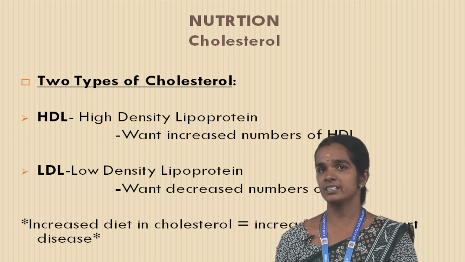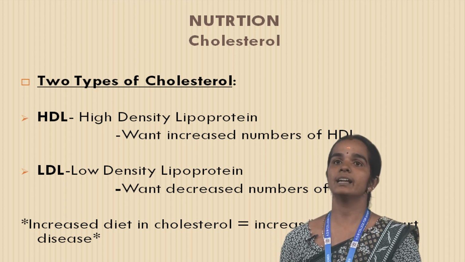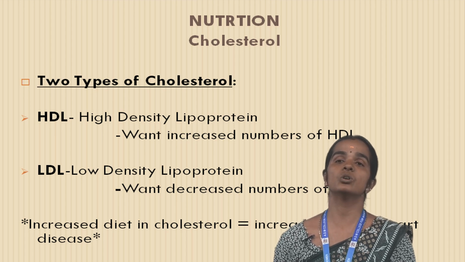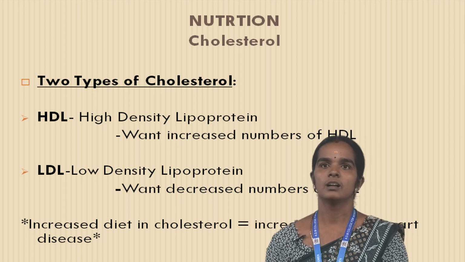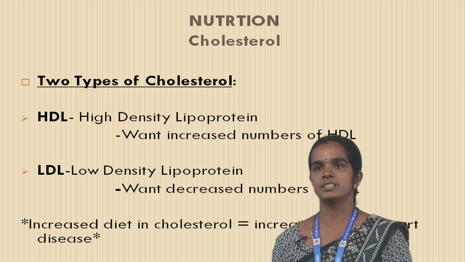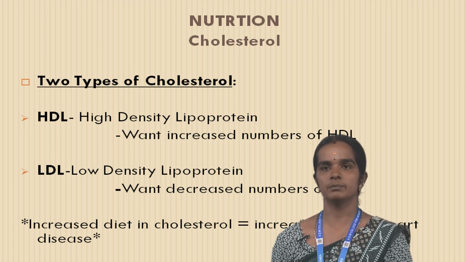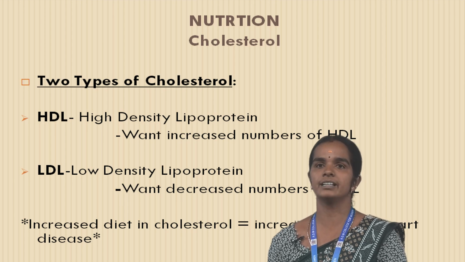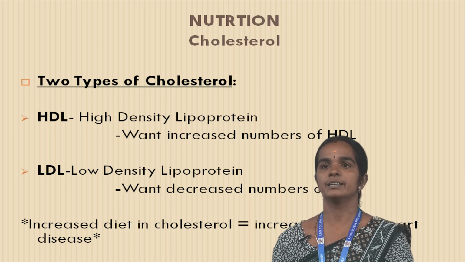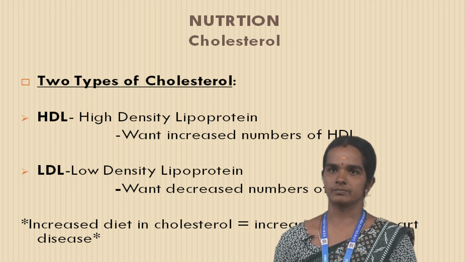What is meant by HDL? HDL means high density lipoprotein. Then LDL means low density lipoprotein. High density lipoprotein: we want to increase the number of HDL. Low density lipoprotein: we want to decrease the number of LDL. Increased dietary cholesterol equals increased risk of heart disease.